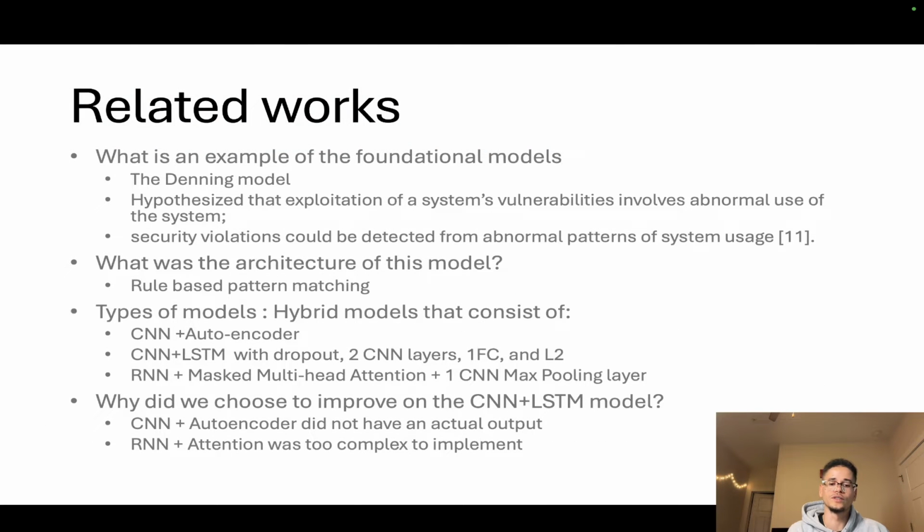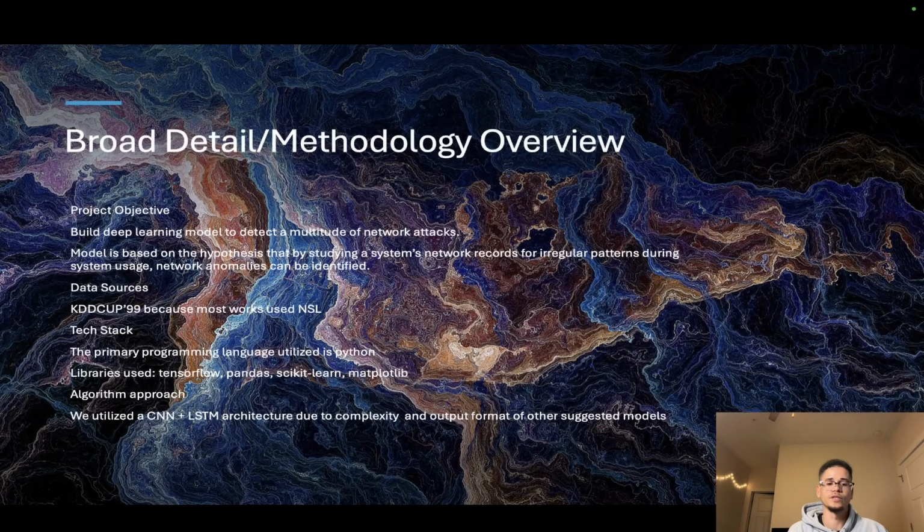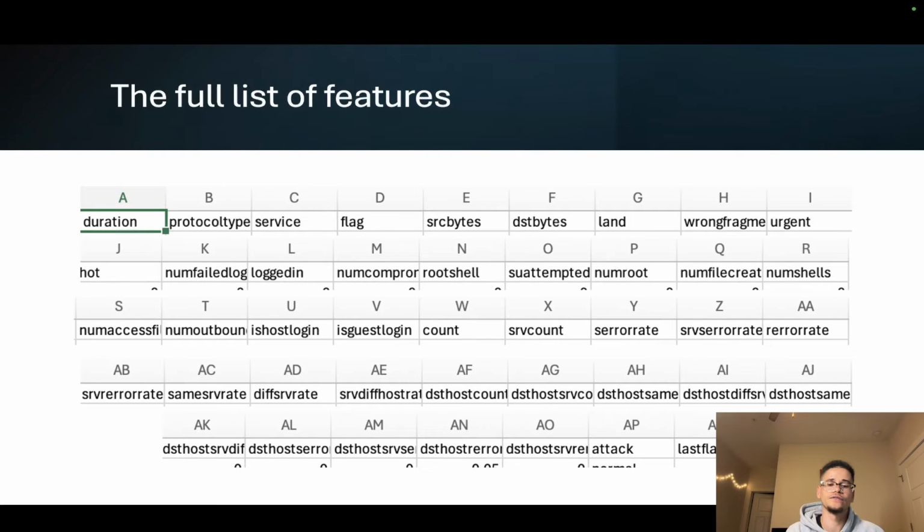Some of the related works included a CNN plus LSTM model, and the reason we chose it was because we thought that the memory aspect would be more important, but as we came to find out, the autoencoder had more incentives. We used the KDD Cup for the bigger number of features compared to NSL. And finally, the full list of features that we trained on was these 42.